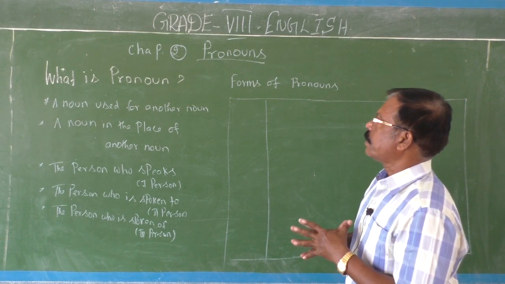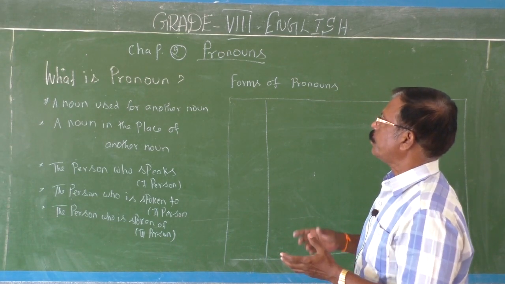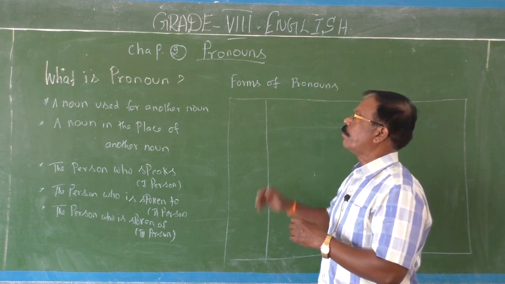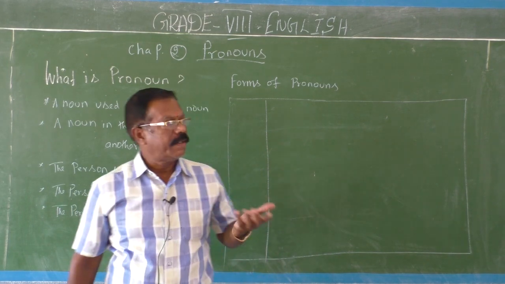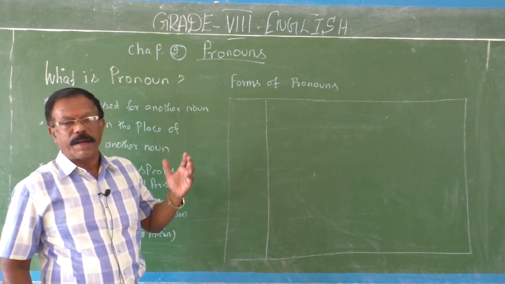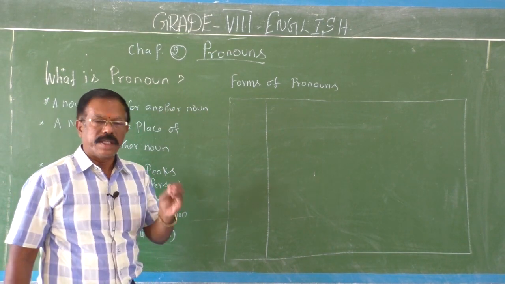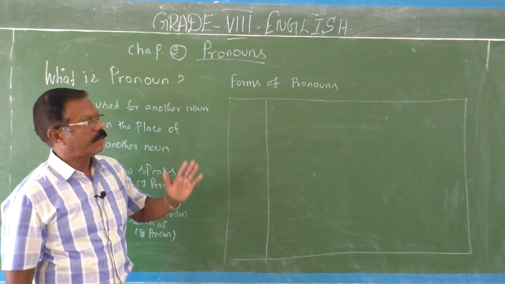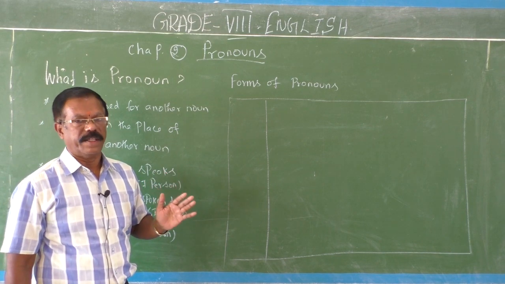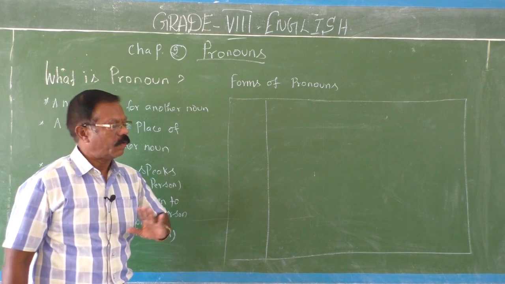In today's video class, I am going to teach you the second chapter of your grammar book, Collins English Grammar, that is pronouns. Already I have learned much and more about nouns. Noun is a naming word. It may be the name of anything, maybe the name of a person, place and a thing. That's called generally noun. Okay, fine.